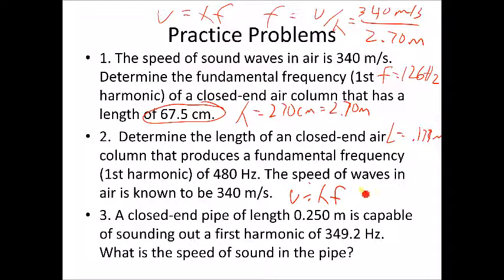So again, speed equals wavelength times frequency. Our frequency is 349.2 hertz. The wavelength: now the length of the pipe is 0.25. The first harmonic, remember, is only 1/4 of a wavelength, which means our wavelength is going to be 0.25 times 4, which ends up giving us a wavelength of 1 meter. So when we multiply 1 meter times 349.2, we end up with a speed of 349.2 meters per second.